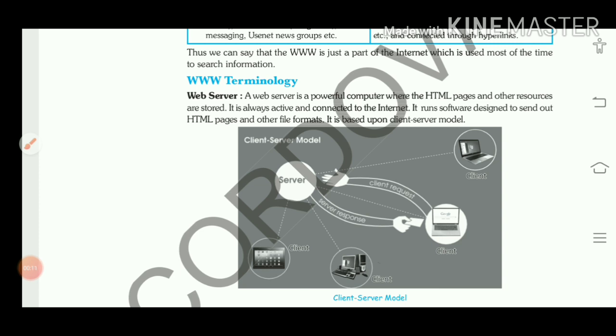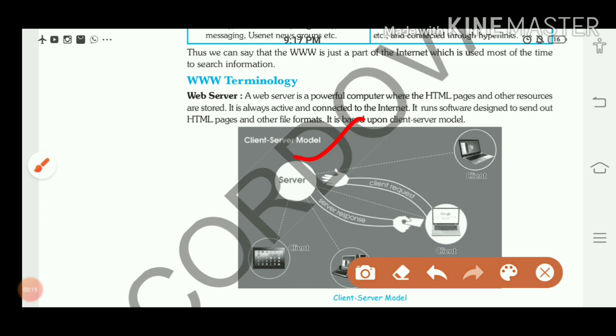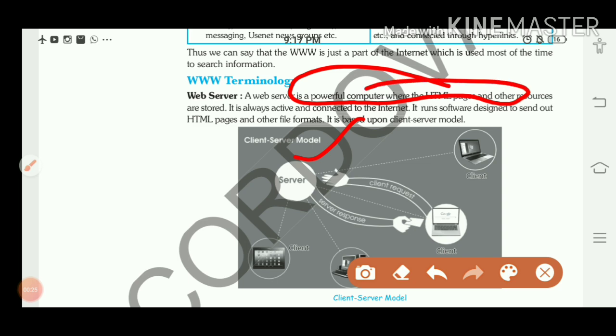First term is web server. Web server is that powerful computer that we use for sharing information. Client is sending a request and the server is giving a response. So server is that powerful computer where all the HTML pages and other resources are stored.